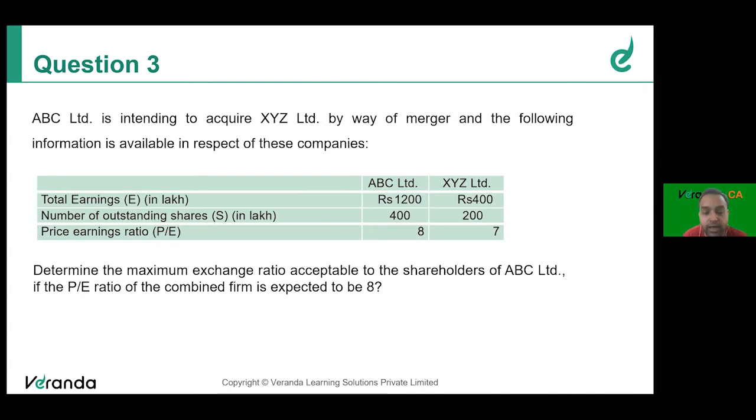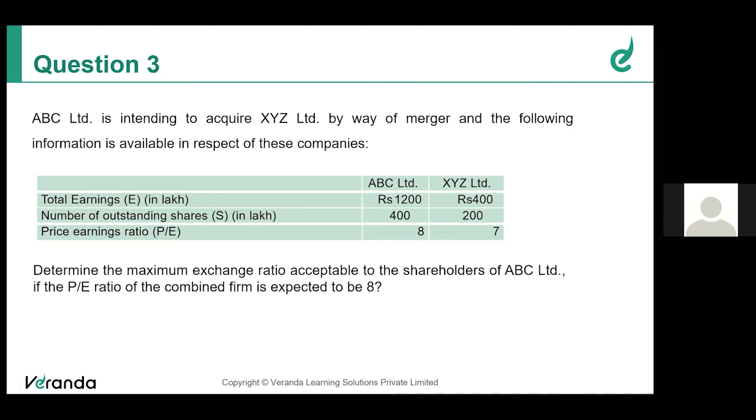You have the P/E ratio of ABC, no? Yes, sir. Market price per share we can find out, sir. Market price we can find out. What is the earnings per share here? EPS is 1200 divided by 400, correct? Yes, sir. 3, correct? 3. So P/E ratio 8 is equivalent to MPS by EPS, which is 3. So MPS is equivalent to 8 times 3, which is 24, correct? Yes, sir. This is the market price per share. Into how many shares are there? 400 lakh shares are there. 24 times 400 lakhs is going to be the total market value of ABC Limited, correct? Yes, sir. Or otherwise you can say earnings into P/E ratio, 1200 into 8, directly. Both are correct. Okay, sir.